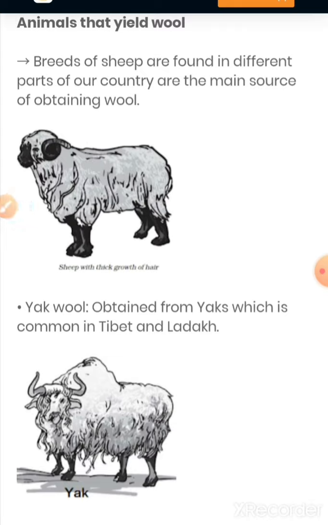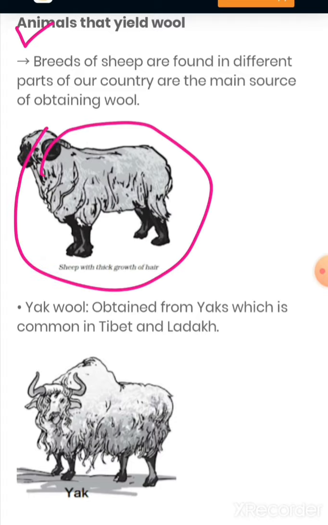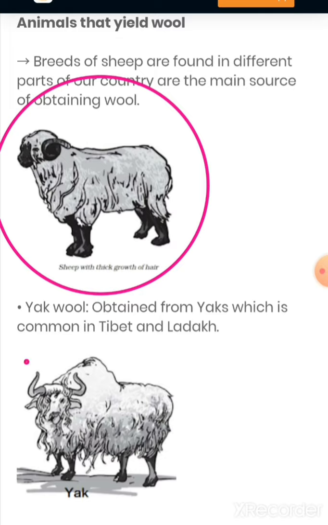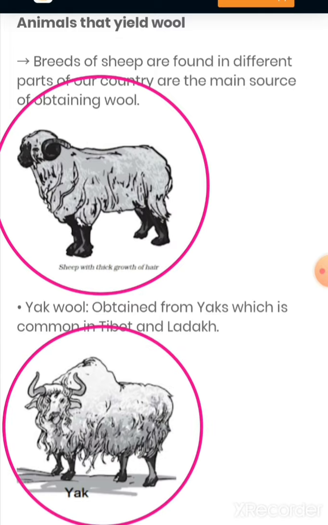Animals that yield wool. So these are the animals like this. This is one of them, and this is one of them. So, what are they? Let us read. Breeds of sheep found in different parts of our country are the main sources of obtaining wool. So, this is a sheep.